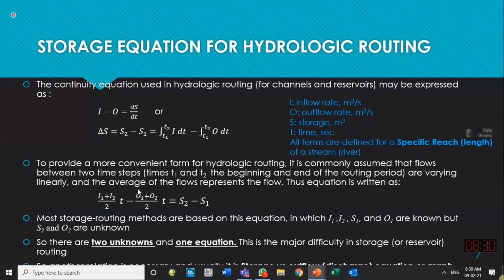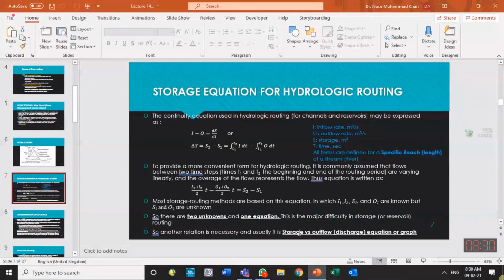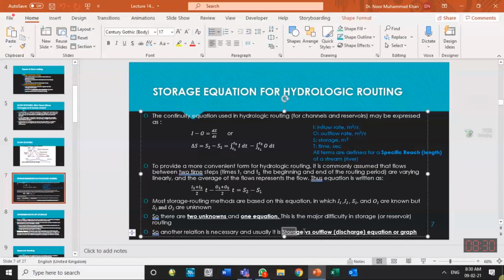So he wants to mention that there are two unknowns in this equation, but we have only one equation here. Mathematics tells us that for finding unknown variables, if the unknowns are multiple, we should have the same number of equations. So that's what is said here, that we need another equation so that we can find these two unknowns. In lumped routing, the other equation is found from the relationship of storage and outflow.